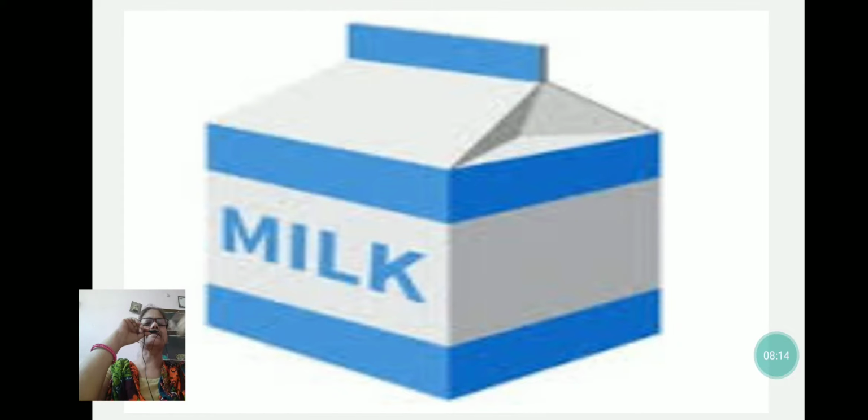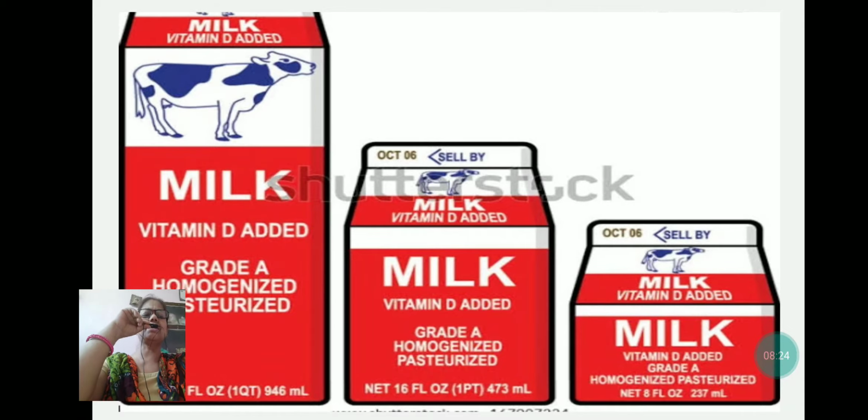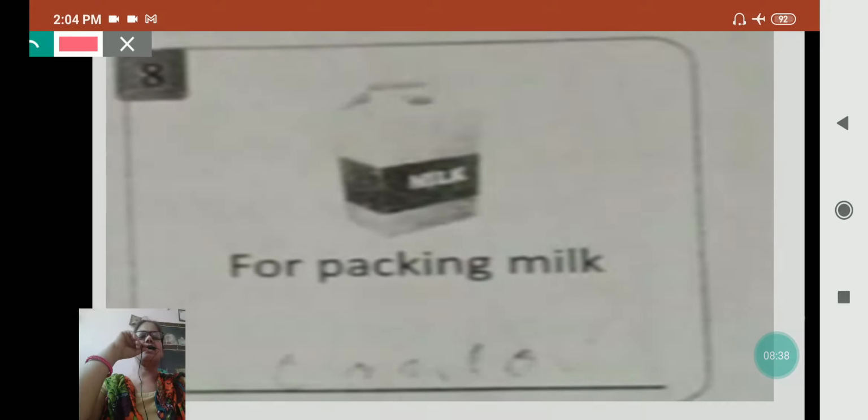Now I am showing you the next picture related to carton. This is milk carton. There are different types of cartons. Even you can see that fruity you are getting in carton, only small cartons. These are the milk cartons. Now the question is for packing milk. Right now if you go in the shop, you will get a plastic packet, but in the carton also it is available. Okay, so the answer is carton.